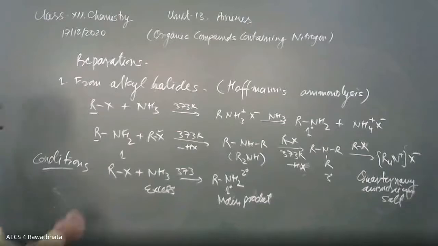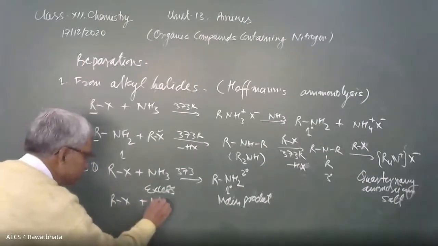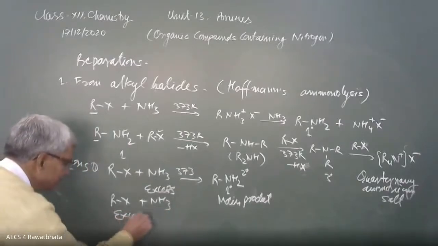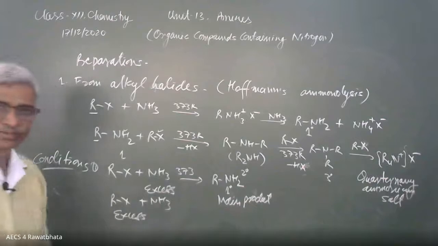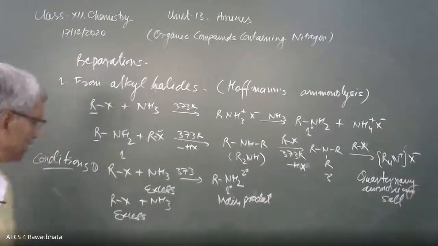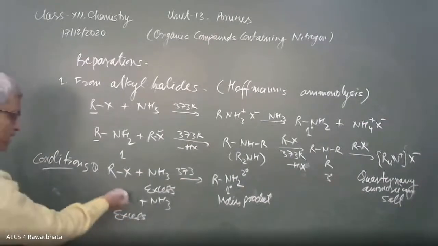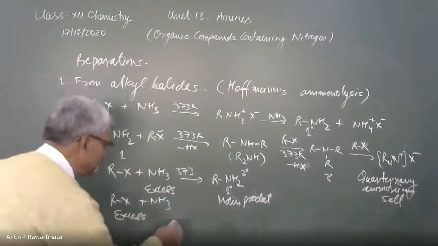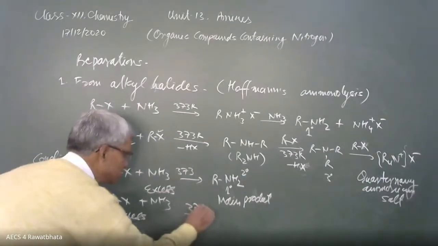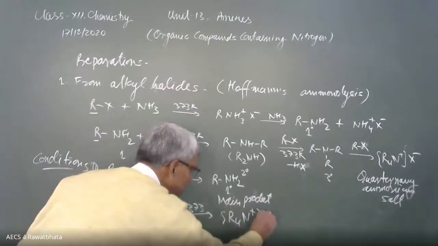Another condition is when RX is in excess, with NH3. What is going to happen? It combines to form the 1 degree amine. Then the 1 degree amine again combines with RX to form the 2 degree amine. The 2 degree amine again combines with the excess RX to form the 3 degree amine, and the final product in this case will be the quaternary ammonium salt, R4N+ X-.